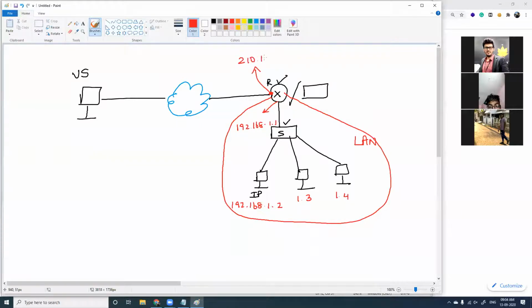That IP address will be something like 210.1.2.3, right? And this part here is outside your LAN, which you call the WAN.